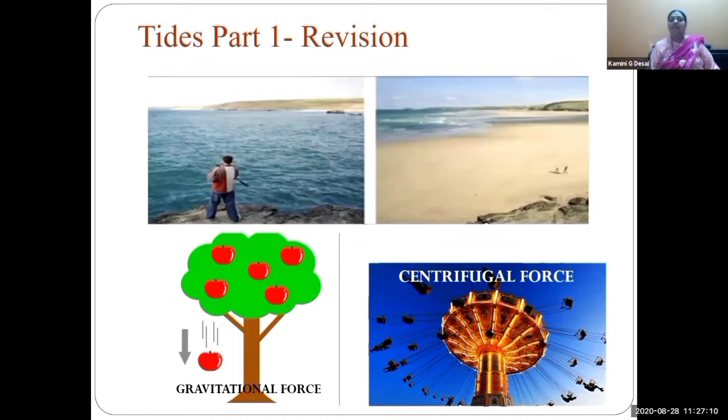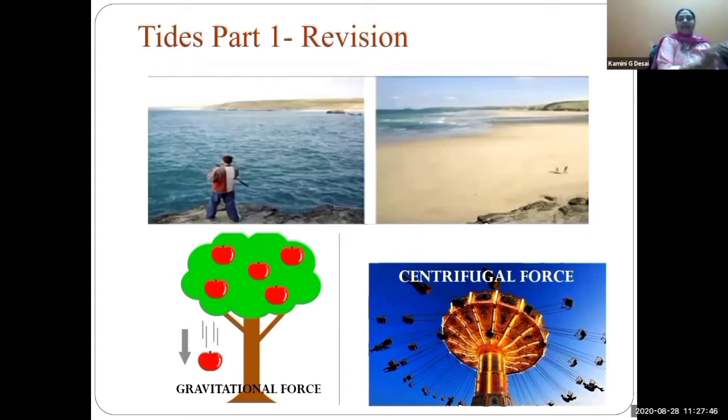So because of the gravitational force, centrifugal force, and because of the rotation and revolution of the earth, the sun is not revolved, but the moon is revolved around the earth. The earth is revolved around the sun, and that is why the tides occur. Okay. So how tides occur, that we learned in the previous chapter.